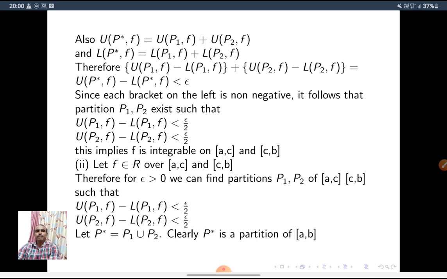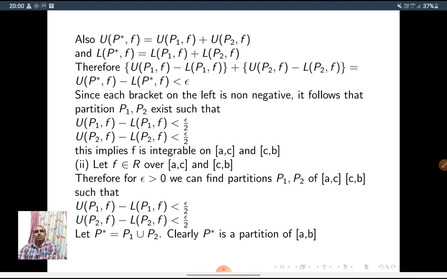Therefore, U(P1, F) minus L(P1, F) plus U(P2, F) minus L(P2, F) is equal to U(P star, F) minus L(P star, F), which is less than epsilon. Since each bracket on the left is non-negative, this is always non-negative. Therefore, it follows that for any partition P1, P2, there exists epsilon such that U(P1, F) minus L(P1, F) is less than epsilon by 2, U(P2, F) minus L(P2, F) is less than epsilon by 2. This implies F is integrable on AC and F is integrable on CB.